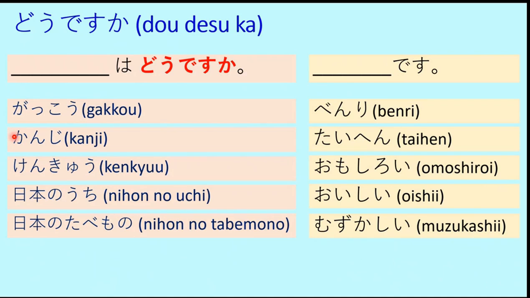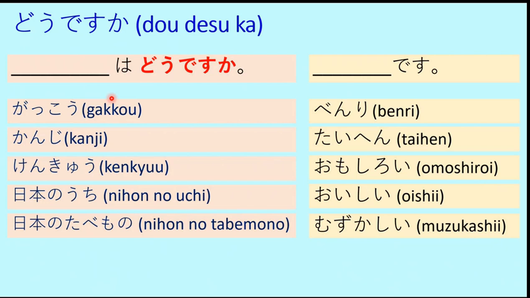So here is one exercise for you where there are two columns. The first one is the question, dash wa do desu ka, and on the right side the answer, dash desu, and the options are all adjectives. The first one is gakko wa do desu ka? That means how is this school? Then kanji wa do desu ka? Kenkyu wa do desu ka? Kenkyu means research. Nihon no uchi wa do desu ka? Nihon no uchi means a Japanese house, or a Japanese traditional house. Similarly, Nihon no tabemono, that is the Japanese food.